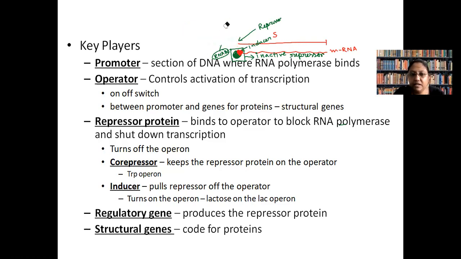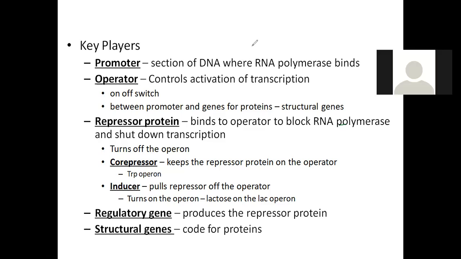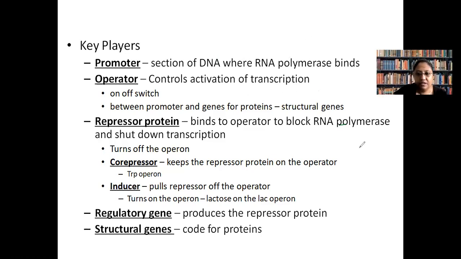Is this part clear to everyone? What is the significance of promoter, operator, repressor, inducer? Class? Yes, ma'am. Let us once again have a gist.